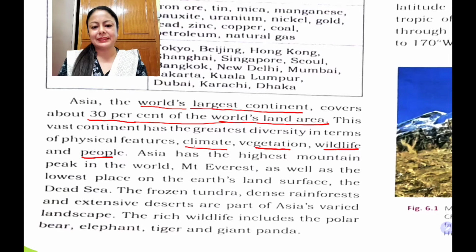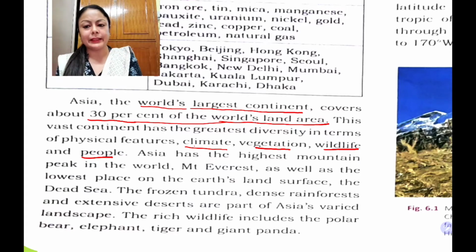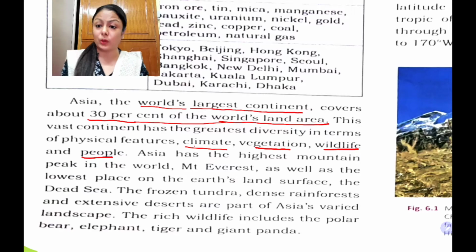I'll give you a few examples to make you understand this. In Asia itself, you have the Thar Desert. In Asia itself, you have Verkhoyansk, that is the Siberian part of Asia, where it's very, very cold. Thar Desert, very, very hot. So you can see very hot climate also exists here and very cold also.